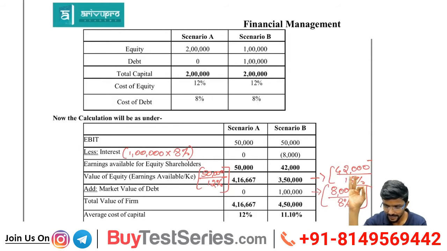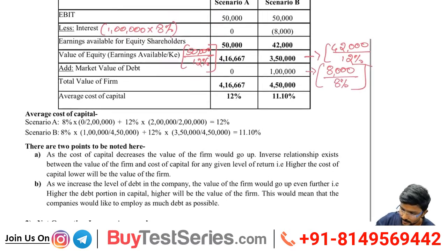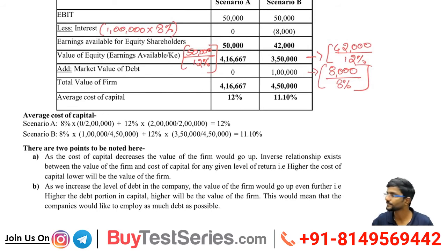Okay, see now in this case, scenario A, 50,000 belongs to equity shareholders. What is their expectation? 12%. So 50,000 is 12% of their expectation. So totally what is their value? 50,000 divided by 12%. Same way other case, 42,000 divided by 12%. Any confusion? Shall we go ahead? You take down these figures. How did I get these figures? Mention this in your handout.